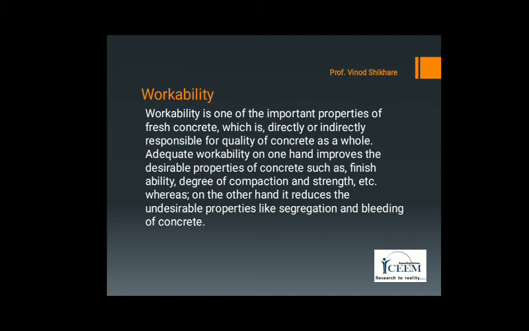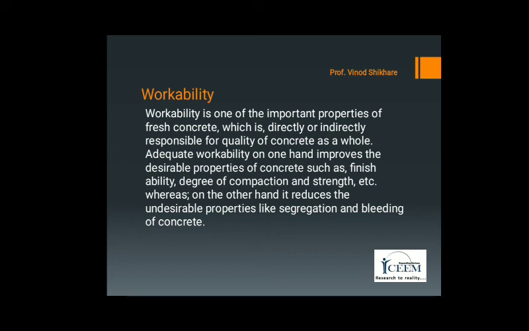Workability of concrete apparently has two main components, namely consistency and cohesiveness. The consistency is related with the ease of flow of concrete, and cohesiveness describes the tendency of concrete not to bleed or segregate.